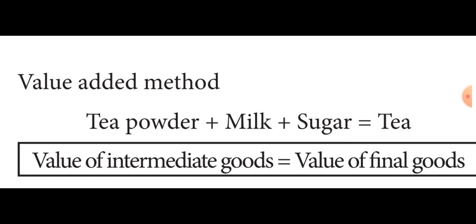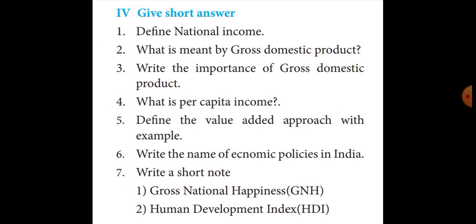Now students, all take your social book. Turn to the exercise pages, page number 302. Define national income, already I gave. What is meant by gross domestic product? In the previous class I gave. Then write the importance of gross domestic product.